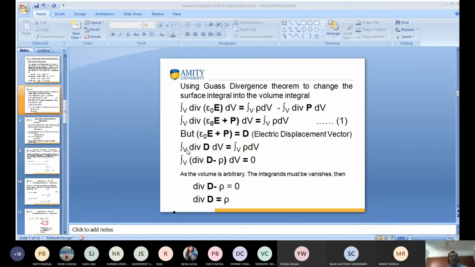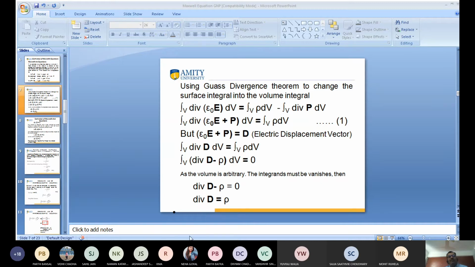Again, transfer this value from the left hand side to the right hand side. We can write the volume integral of divergence of D minus rho dv is equal to 0. Again, the volume is arbitrary, so it vanishes only when the integrand vanishes. So we can write that divergence of D minus rho is equal to 0. So divergence D is equal to rho.